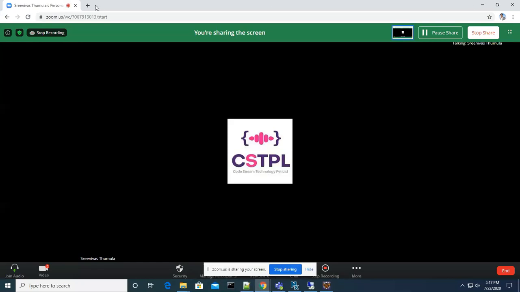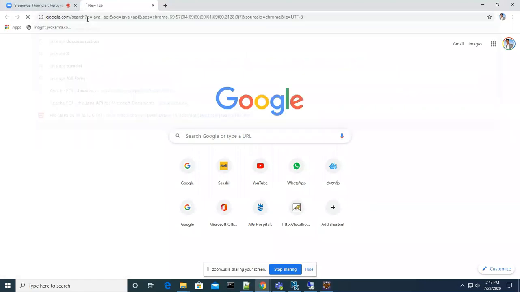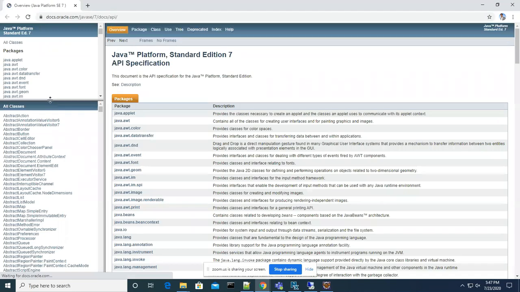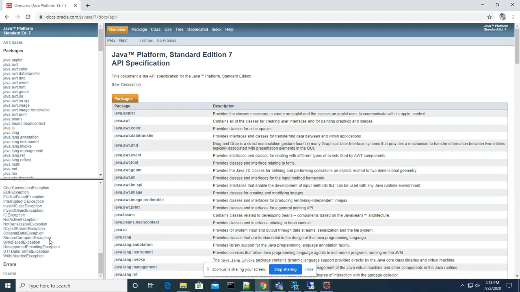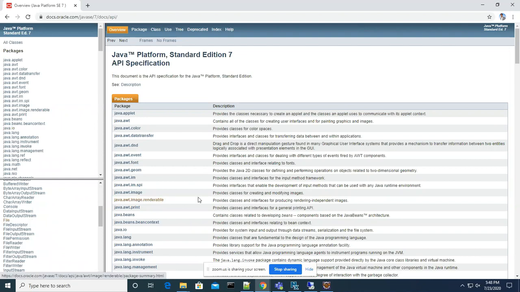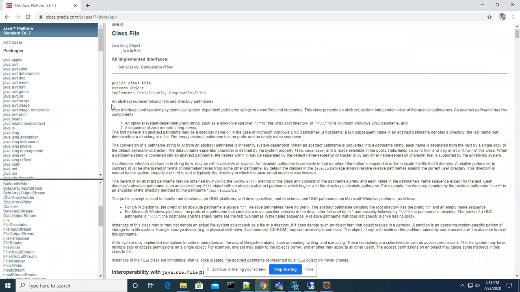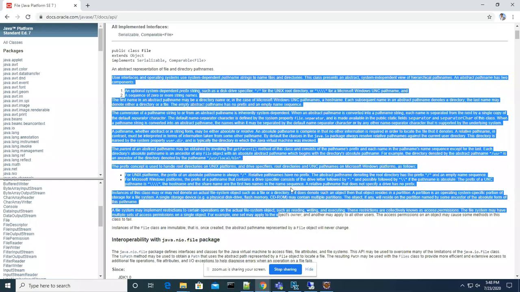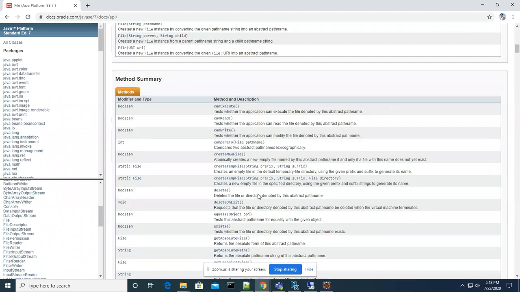If you go and search for the Java API document, let's take it is under the java.io package. There are many classes there. Let's go and look at the File class. They are giving a lot of explanation. If you really have time, you can read it. But generally, we don't read it; we just look into the actual concept.